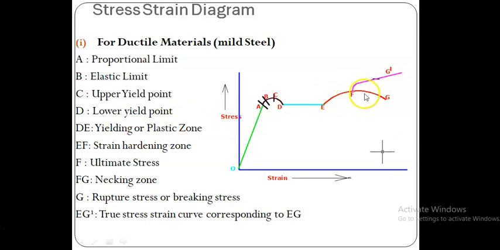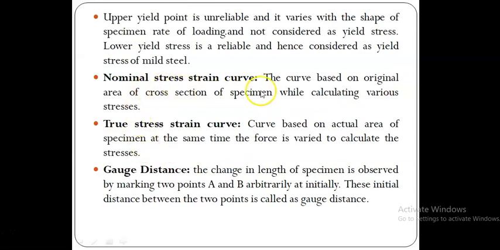What do you mean by necking zone? It means that after F the diameter of the bar is adversely affected, that is, the diameter of the bar gets reduced for further increment of load. That is called the necking zone. But we are still using the same initial diameter of the bar to calculate the area to plot this stress. Once the curve is plotted for the whole range of stresses by taking the initial or original area of the bar, that is called the nominal stress strain curve.